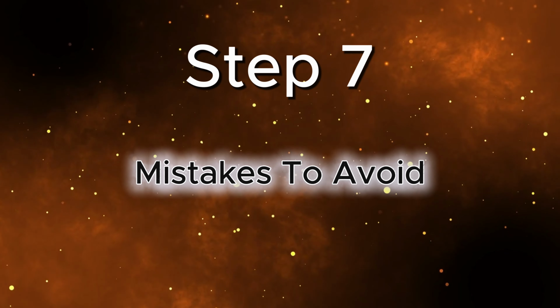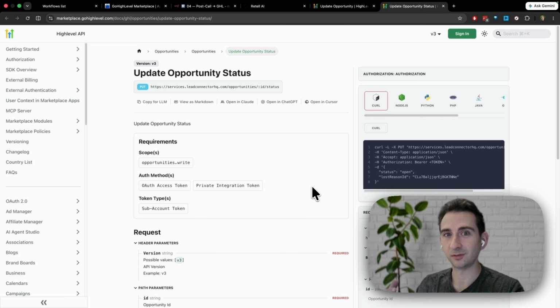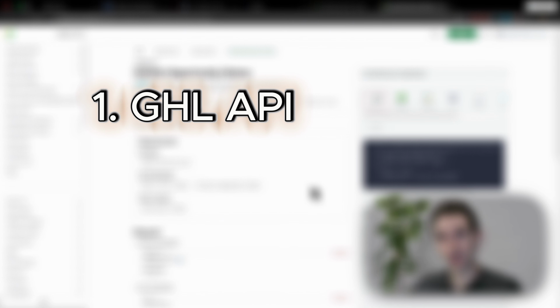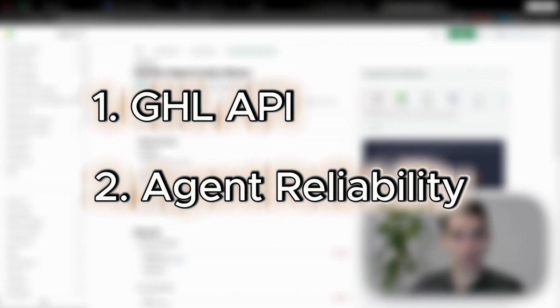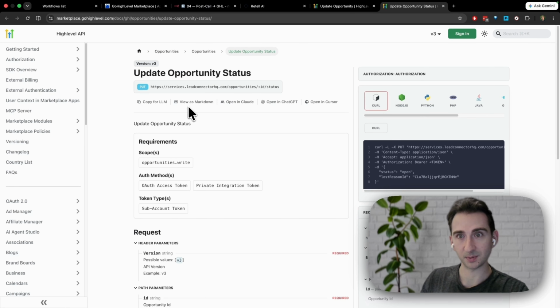Step 7, common gotchas. There are a couple of tricky bits that I encountered when building this, and common mistakes that I've seen other people make when building voice agents. And that's two things, and both make a big difference in the reliability of the data and of the voice agent. Number one, something with the GoHighLevel API, some confusing terminology, and number two, something to improve the reliability of the voice agent. Let's start with the GoHighLevel API.